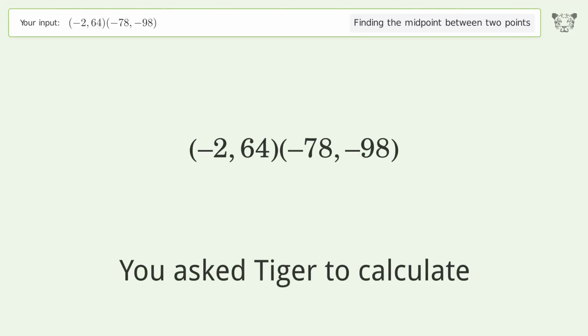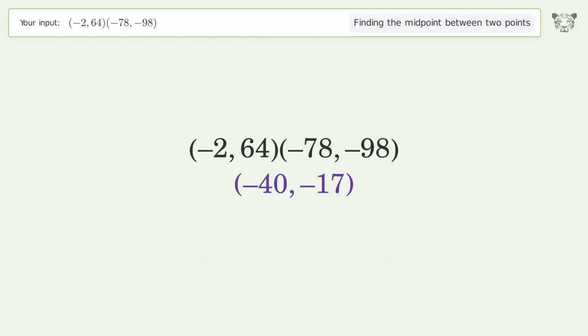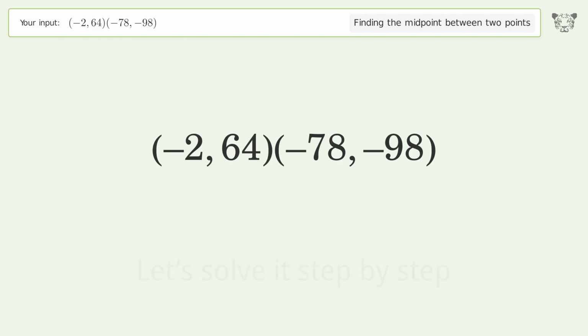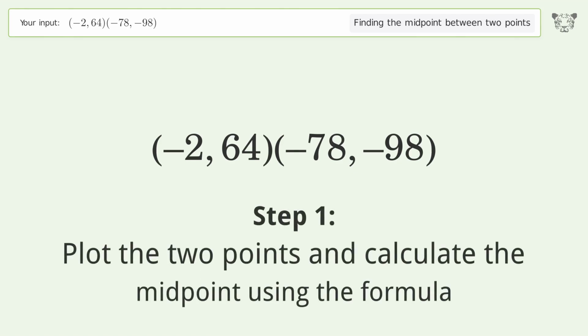You ask Tiger to calculate. This deals with finding the midpoint between 2 points. The midpoint between the 2 points is -40, -17. Let's solve it step by step. Plot the 2 points and calculate the midpoint using the formula.